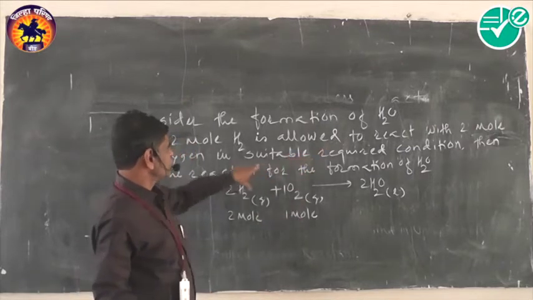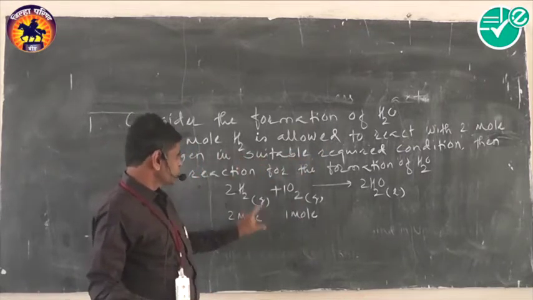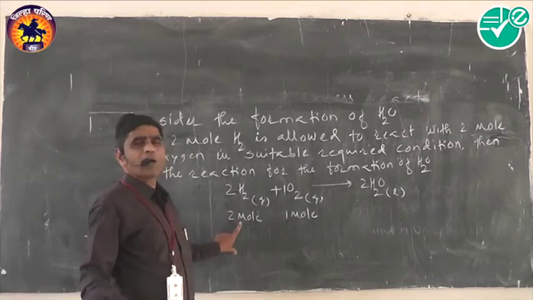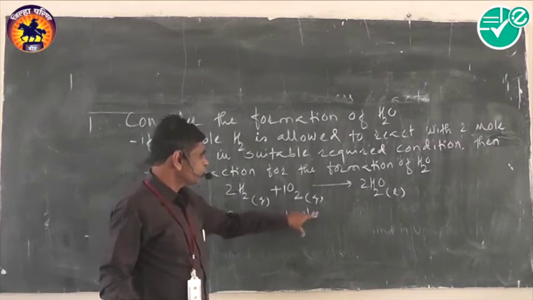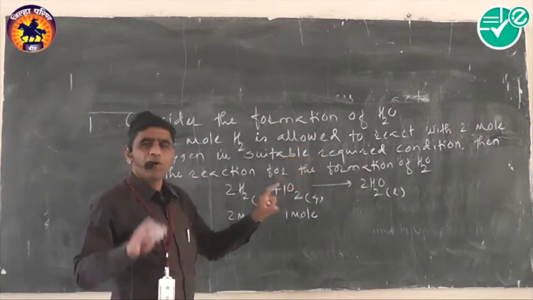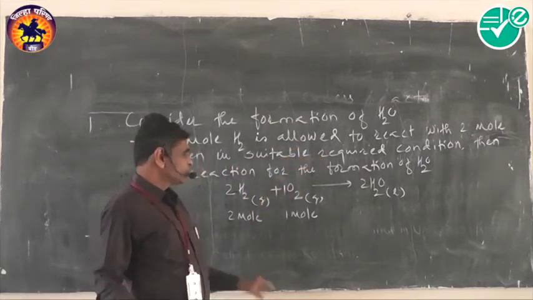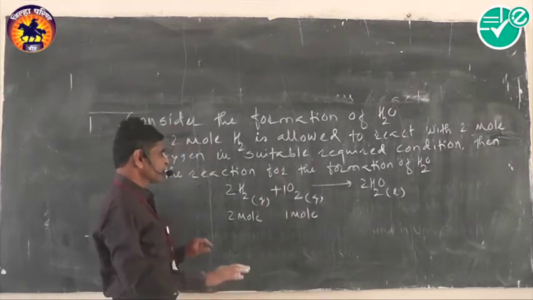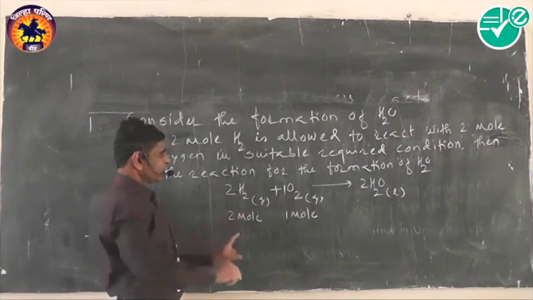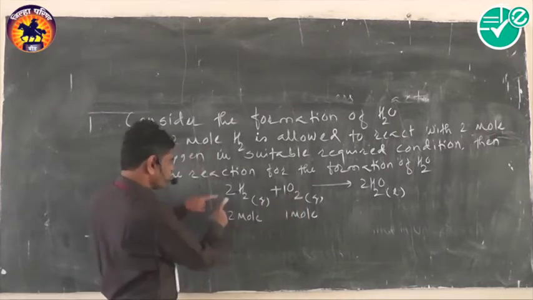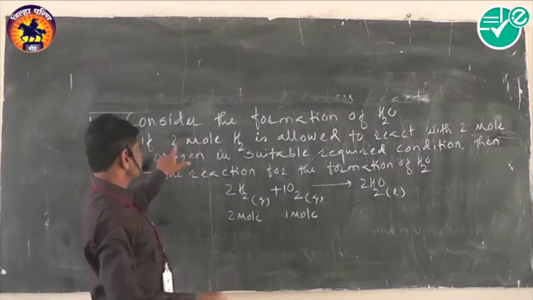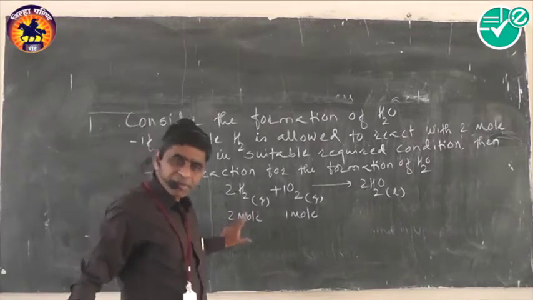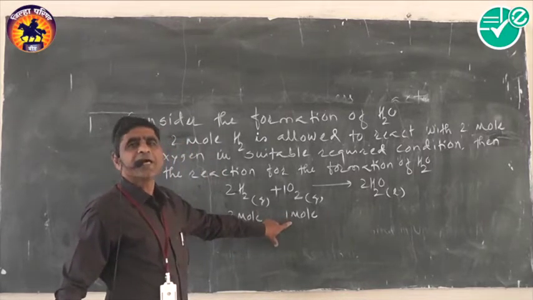The quantity of oxygen taken is 2 mole, so out of 2 mole of oxygen only 1 mole of oxygen completely reacts with 2 mole of hydrogen. Out of 2 mole oxygen only 1 mole reacts, while 1 mole oxygen is left behind, so it is the excess reactant. Since 1 mole oxygen requires 2 mole hydrogen, and 2 mole hydrogen is already taken, hydrogen is the limiting reactant and oxygen is the excess reactant.